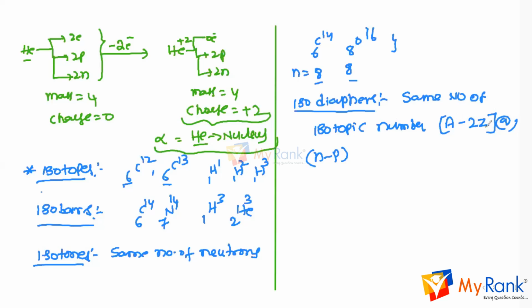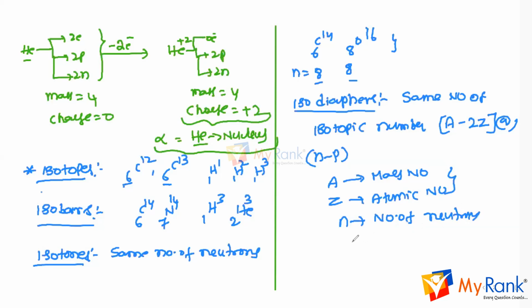A is the mass number, Z is the atomic number, N is the number of neutrons, and P is the number of protons. Those with the same isotopic number are called isodiaphers.